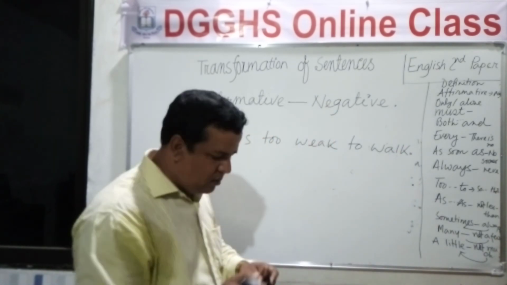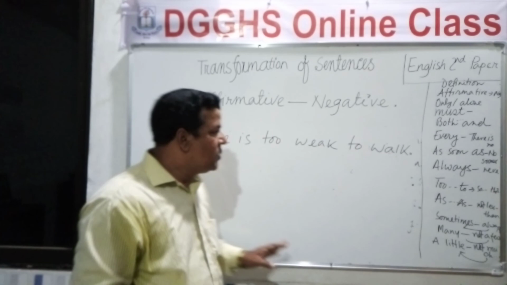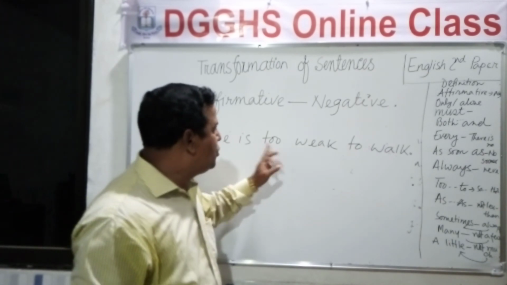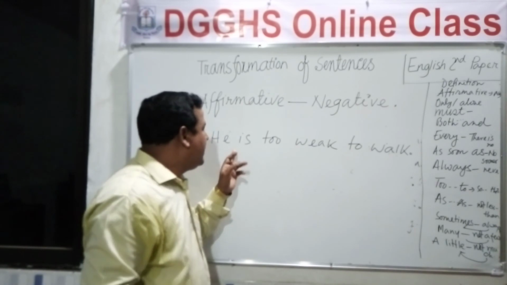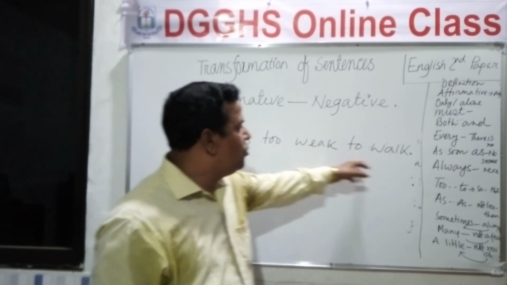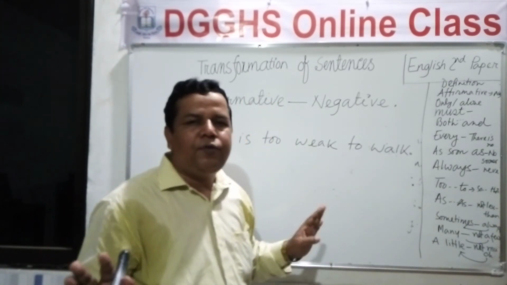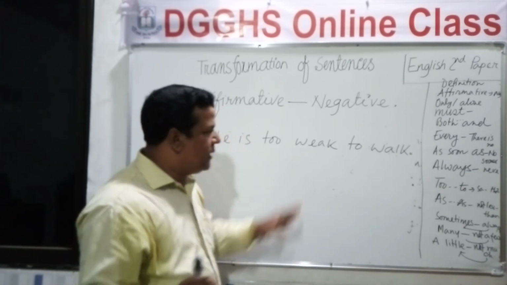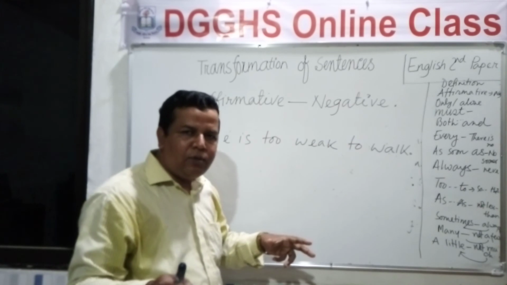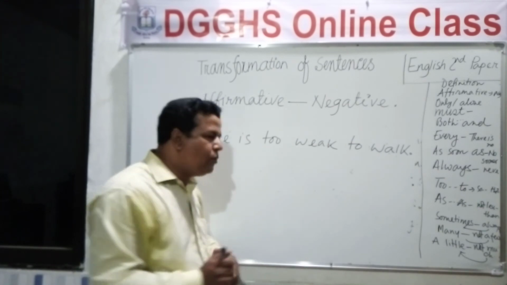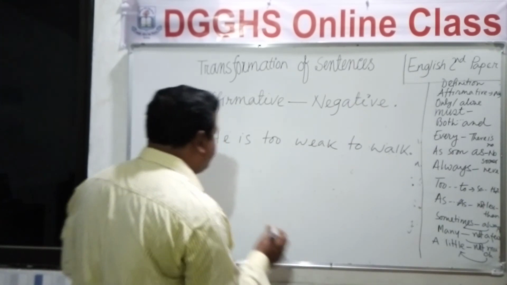Dear student, look at the board. I have used too, and I have written the sentence: he is too weak to work. If we are instructed to change it into negative, how will we change it? Yes, this way we will make it negative.